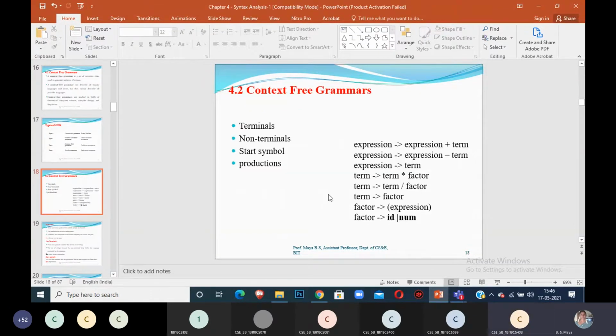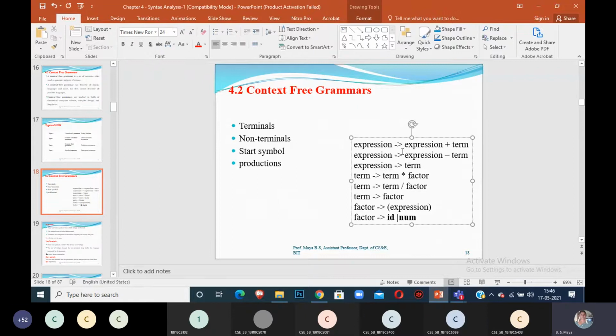Let me move on to the representation of context-free grammar. For example, this is an example I took in the morning class: a parenthesized arithmetic expression. Expression derives expression plus term, expression minus term, or term.